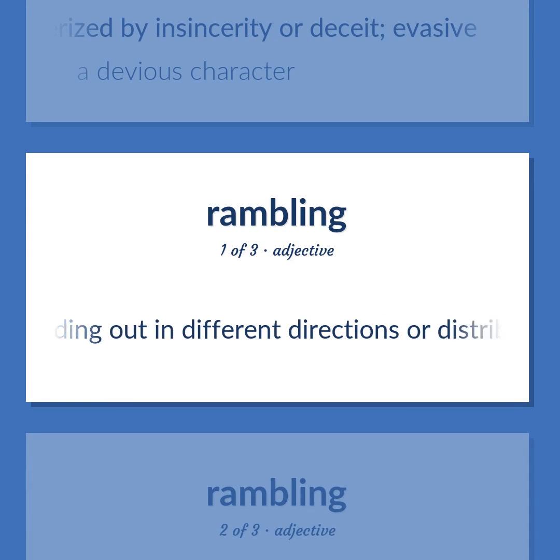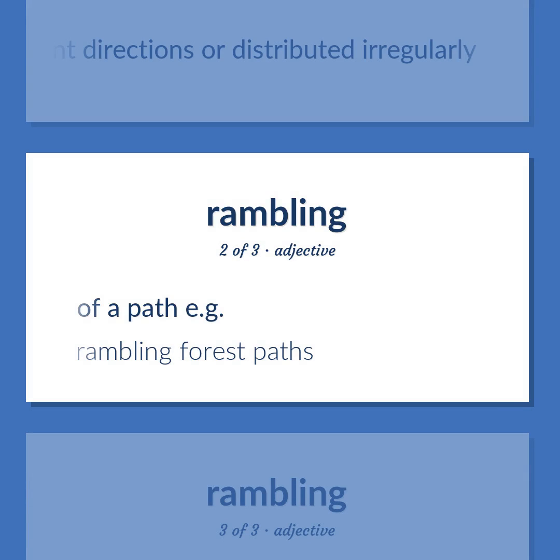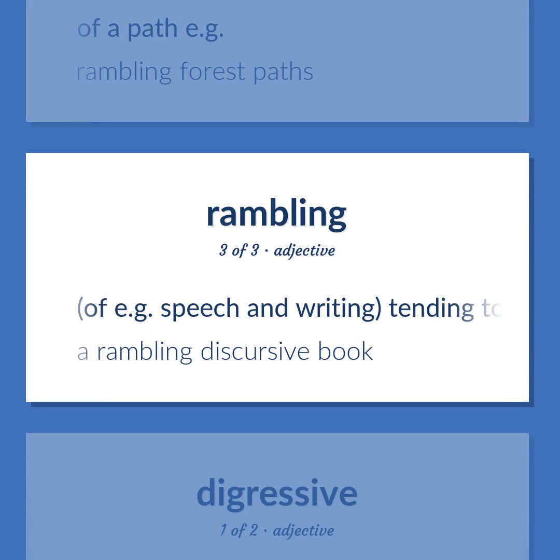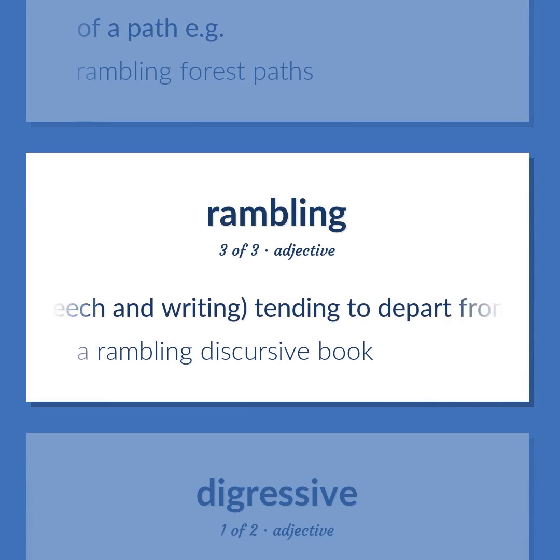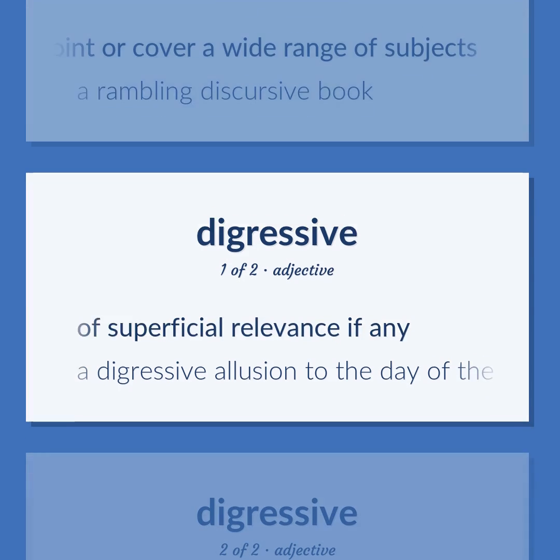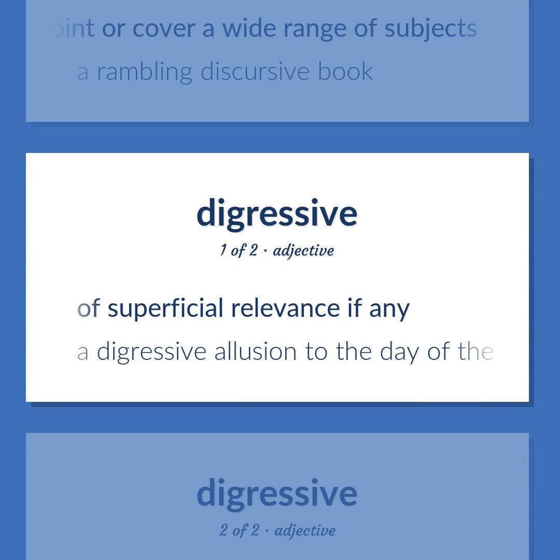Spreading out in different directions or distributed irregularly. Of a path, e.g., rambling forest paths. Of e.g. speech and writing, tending to depart from the main point or cover a wide range of subjects. A rambling discursive book. Of superficial relevance, if any. A digressive allusion to the day of the week.